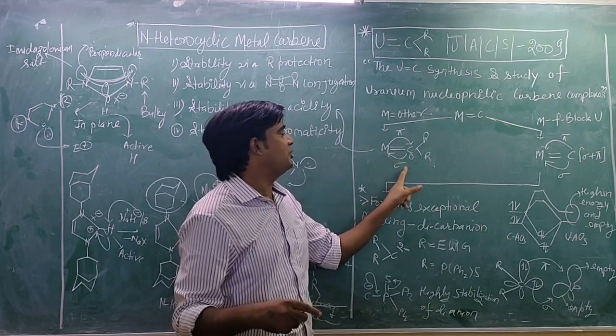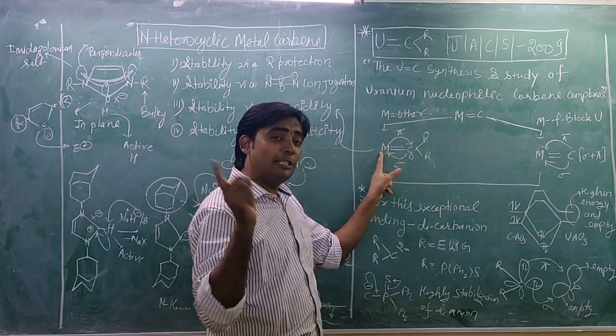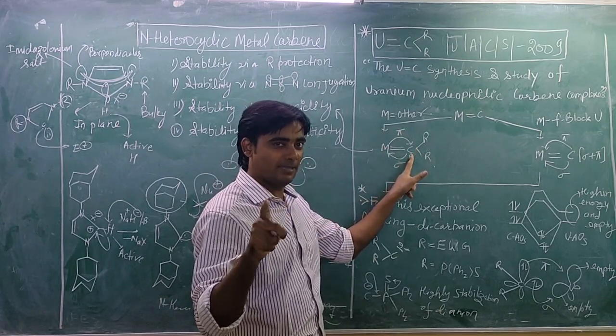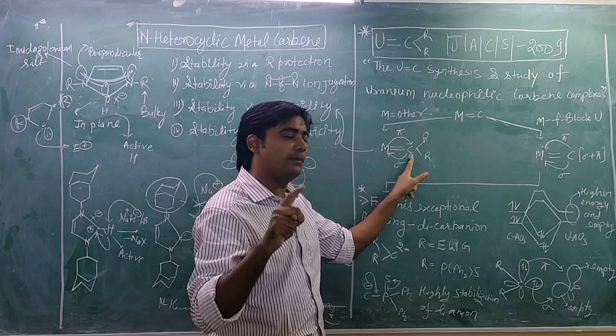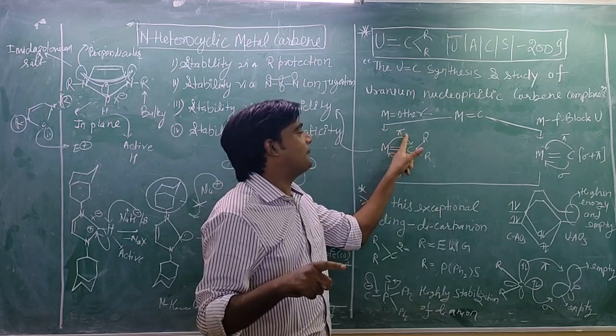Okay, that is how you are making the sigma bond. Now t2g pi electron density will transfer into the vacant p orbital of carbon, that is pi back bonding, and you are making a pi bond.